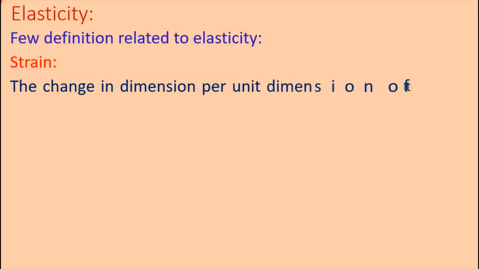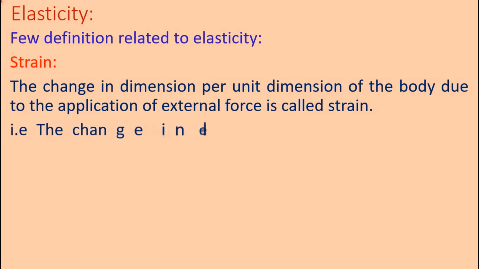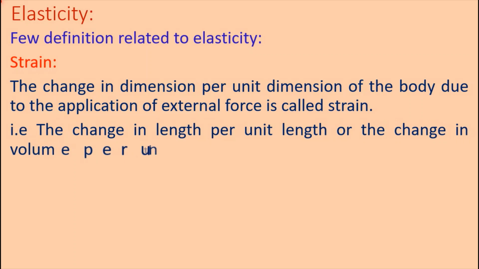Strain. The change in dimension per unit dimension of the body due to the application of external force is called strain. That is, the change in length per unit length or the change in volume per unit volume is called strain.